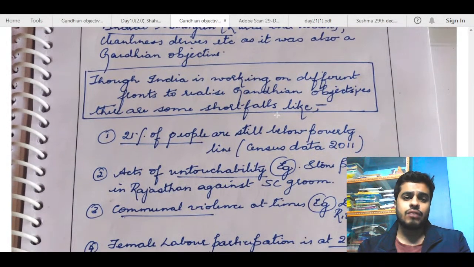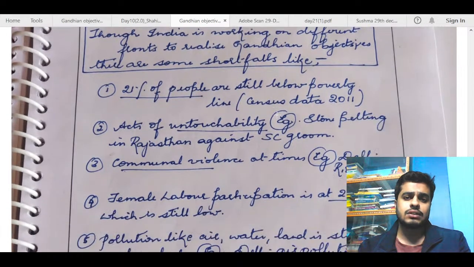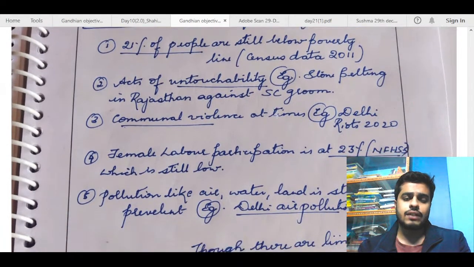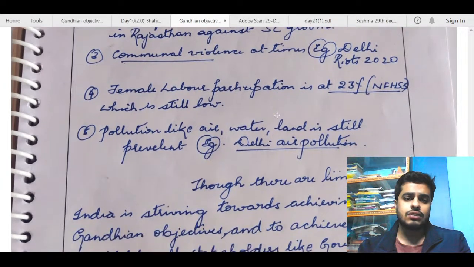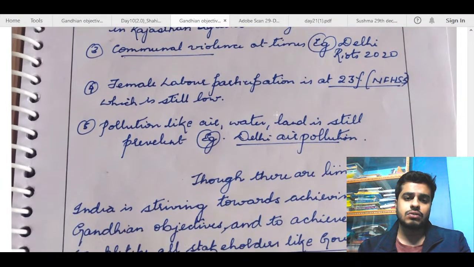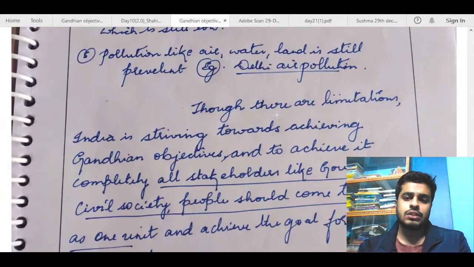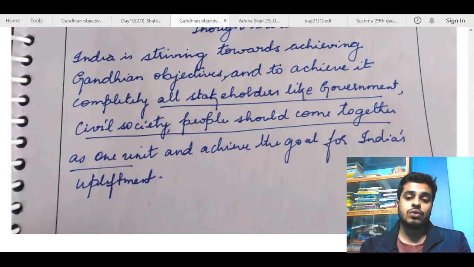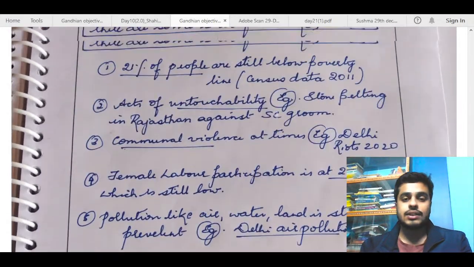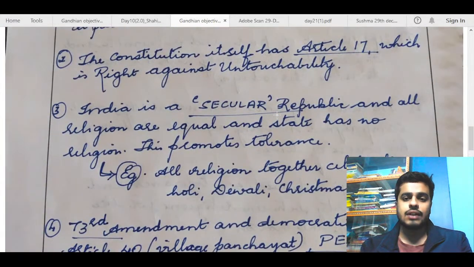Though India is working on different fronts to realize Gandhian objectives, there are some shortfalls. Okay, acts of untouchability, fine. Communal violence is also good. Female labor participation is also good. Pollution. Okay, though there are limitations, India is striving towards achieving Gandhian objectives, and to achieve it completely, all stakeholders like government, civil society, people should come together as one unit and achieve the goal of India's upliftment. So I think the second part of your answer is pretty good.